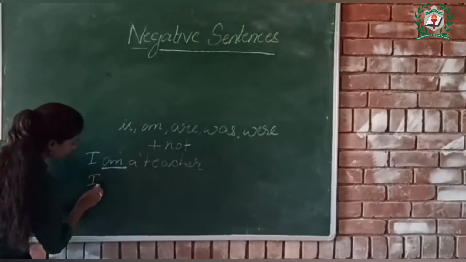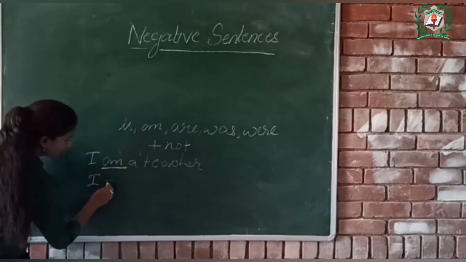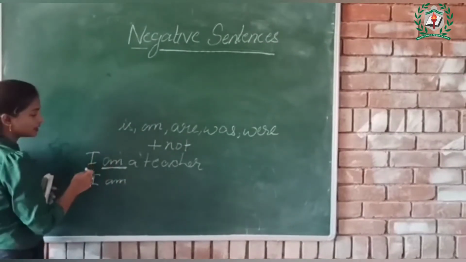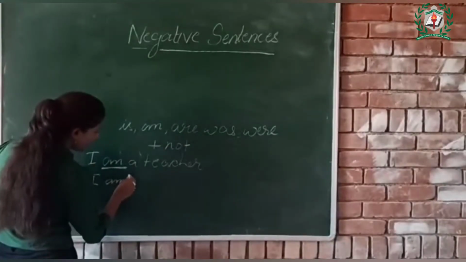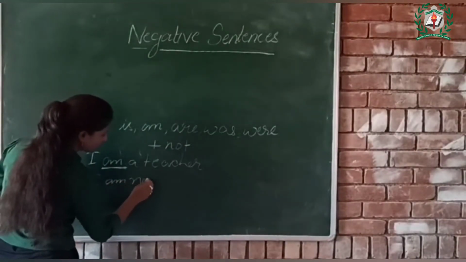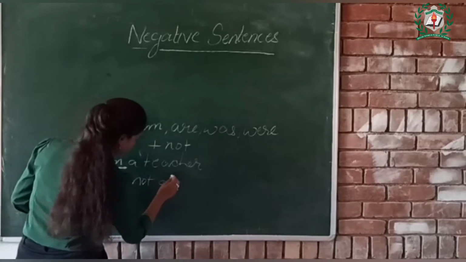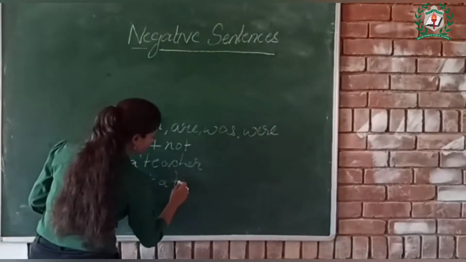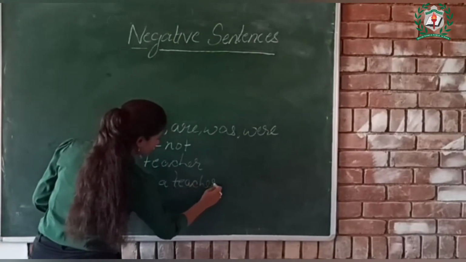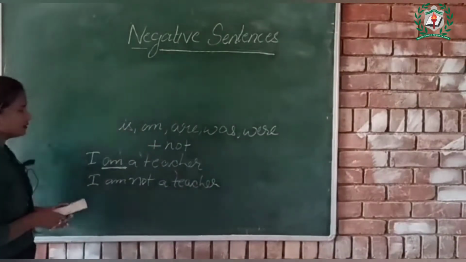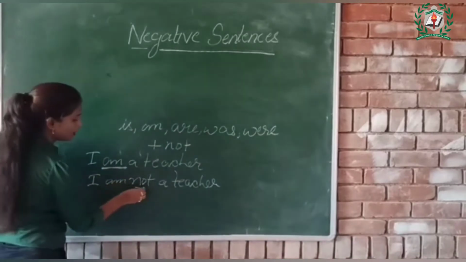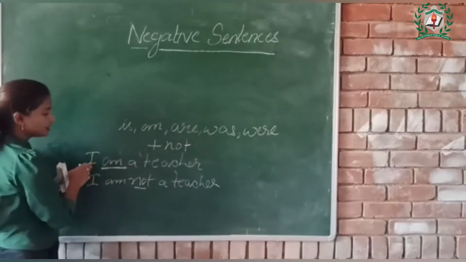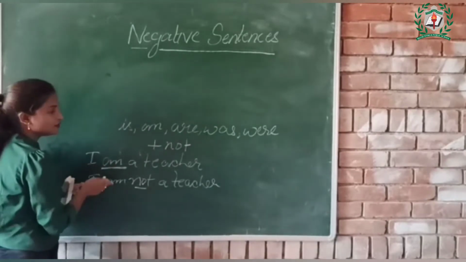So this positive statement will get converted into a negative statement. I am a teacher will become I am not a teacher. So children, by putting not after the helping verb am, we can change this positive statement into a negative statement.